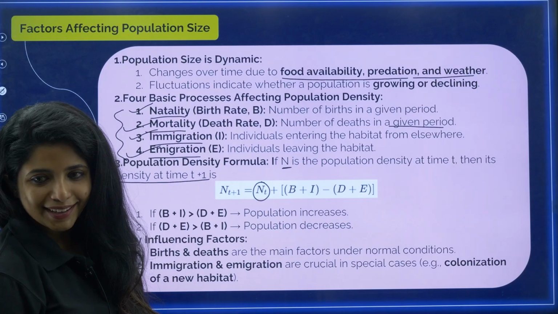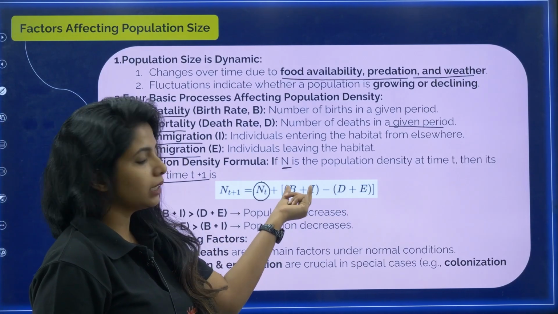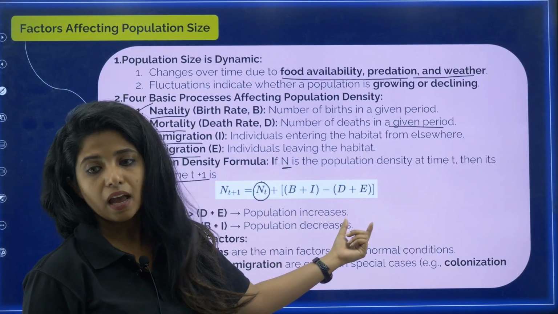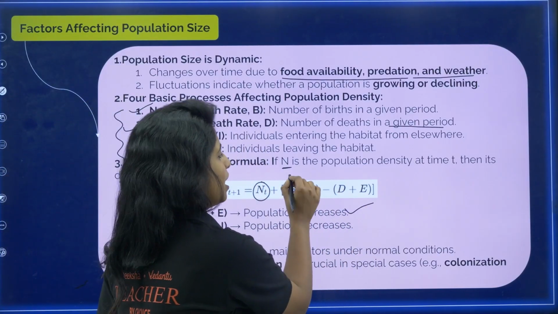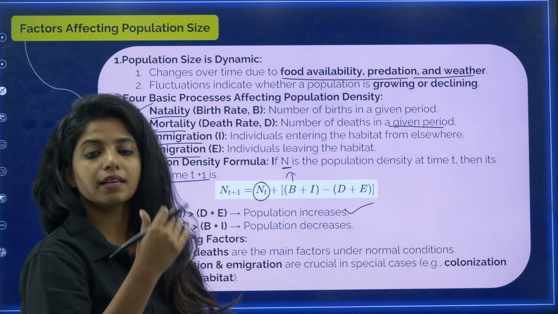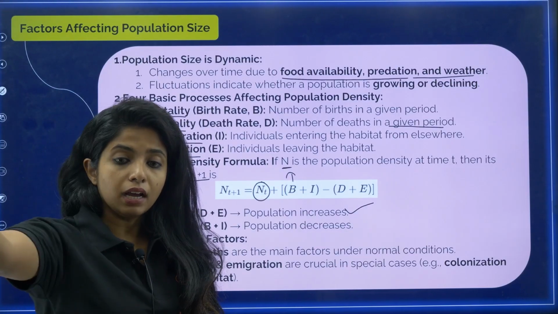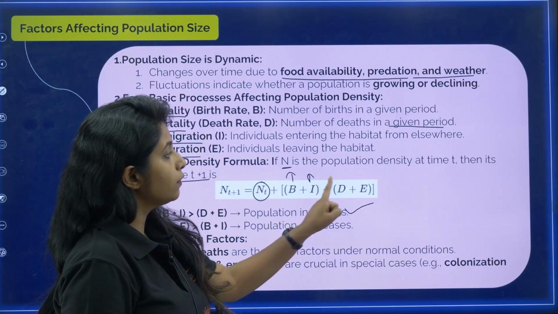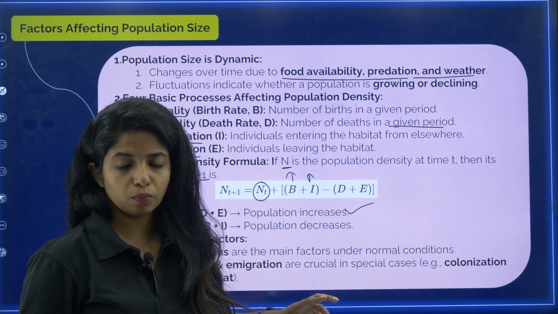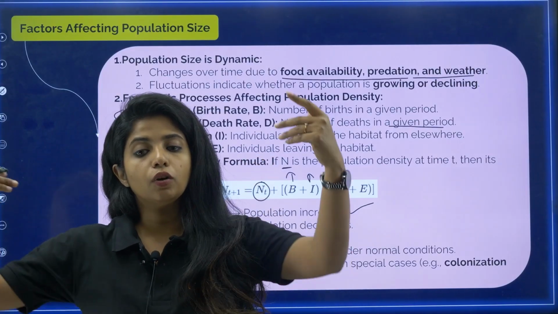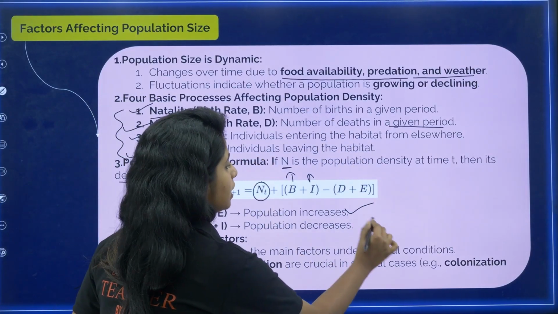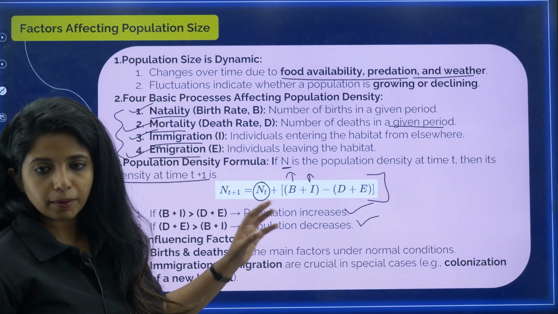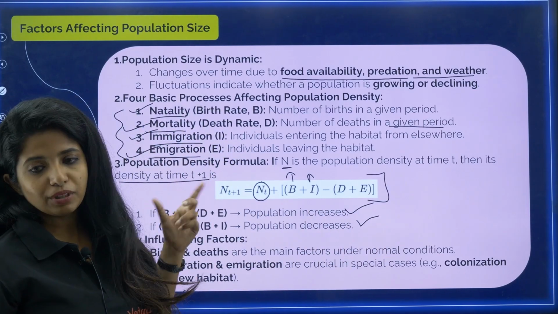When you do that, suppose the birth and the immigration is way too much compared to death and emigration, that means population is going to increase. People are reproducing more, and people are coming to our particular place. So obviously population size is going to increase. But on the other hand, if death rate and emigration is more, people are dying and whatever people are there are going off also, then that means population is decreasing, my dear children. So this is the formula for population density after time t plus 1. Please remember this formula as well.